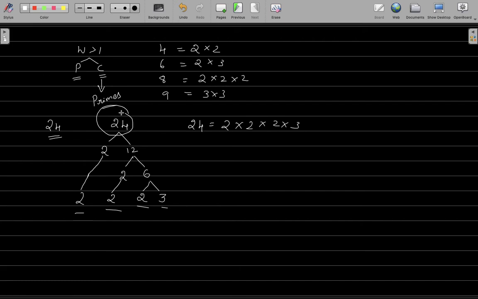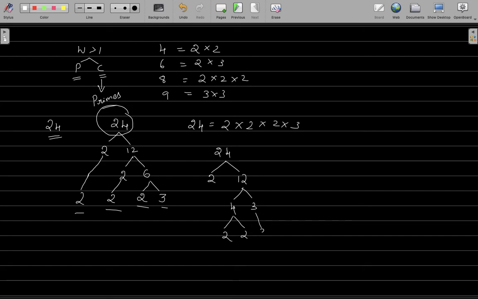Right? There are other ways of calculating or estimating what these prime factors are. Like say I can write 24 again as 2 times 12, but this time I want to write 12 as 4 times 3 because 3 is also a prime number. Now again 4 I can write as 2 times 2.